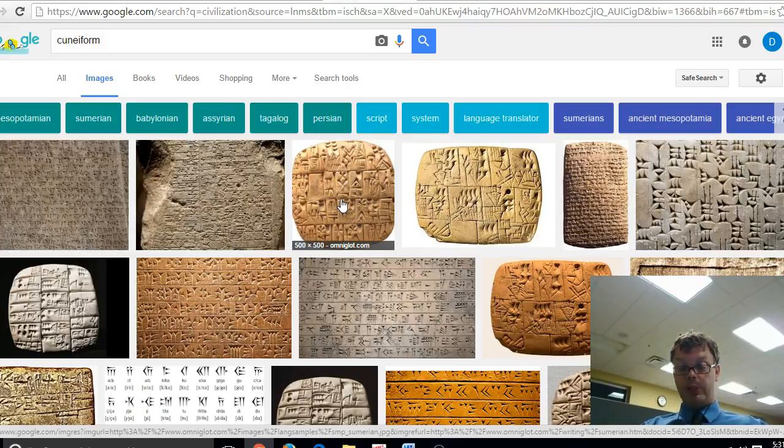Also, Gilgamesh, which is a very important early book which tells us a lot about early Mesopotamian society, was written in cuneiform. So were the laws of Hammurabi. So cuneiform was the first writing that we know about. It was originally for grain, keeping track of things, but eventually was used for stories and even laws.